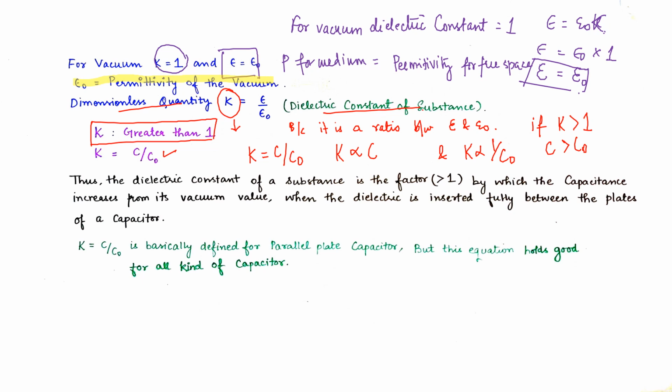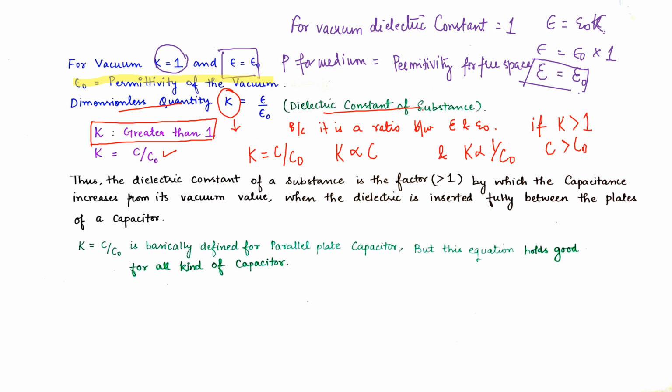So what basically happened? When we introduce a dielectric between the two capacitor plates, the dielectric gets polarized and gets induced charges on its surfaces and an induced surface charge density. Due to this, there is a reduction of the electric field between the capacitor plates, and because of that, the potential required to produce more capacitance reduces.